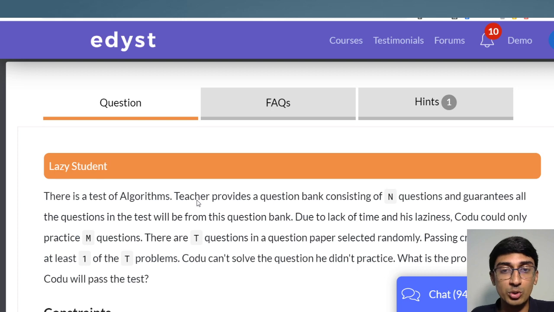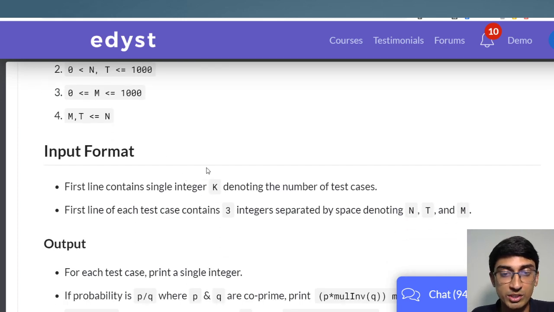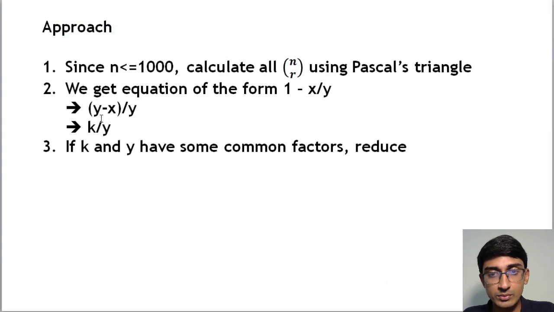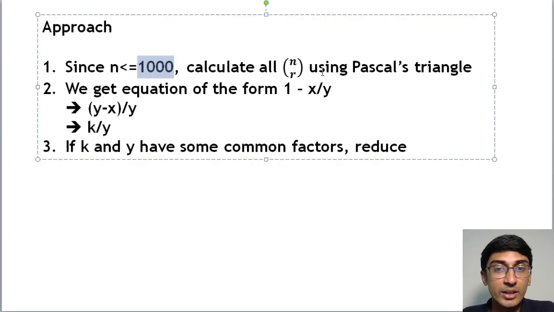If you have gone through those tutorials, you will already know how to solve this part. But for those of you who haven't, let me share how you can go about it. Since n is less than or equal to 1000, you can calculate NCR using Pascal's triangle. Pascal's triangle has this amazing feature that its rows and columns correspond to NCR. So you will form a 1000 by 1000 row by column structure, and for the exact method, just go to the tutorial called calculating large NCR values.